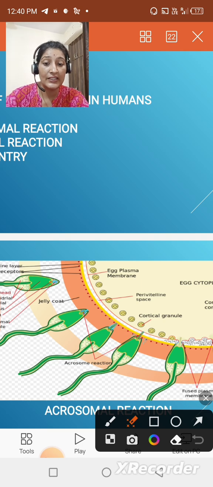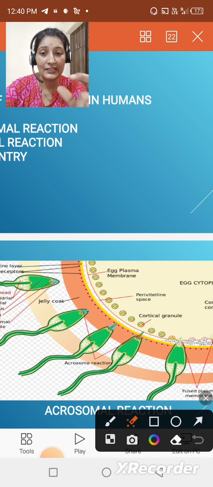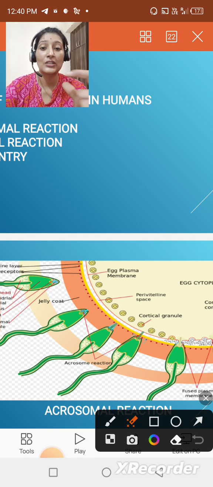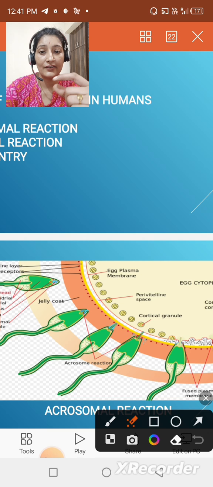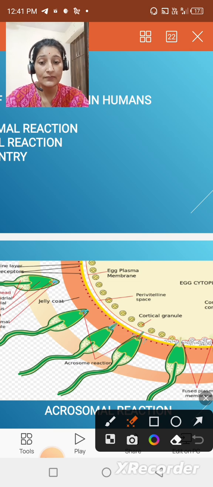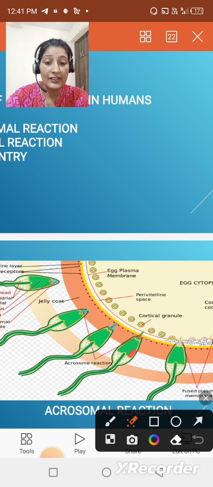So this jelly coat is dissolved with the help of these proteolytic enzymes, or acrosin enzymes, present in this very portion of the head region of the sperm. As we know, the sperm consists of three parts: head, middle piece and tail. The head contains the acrosome and the male nucleus.